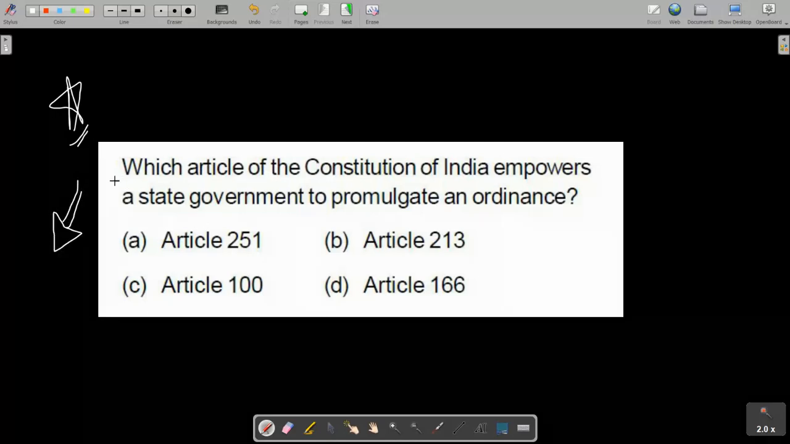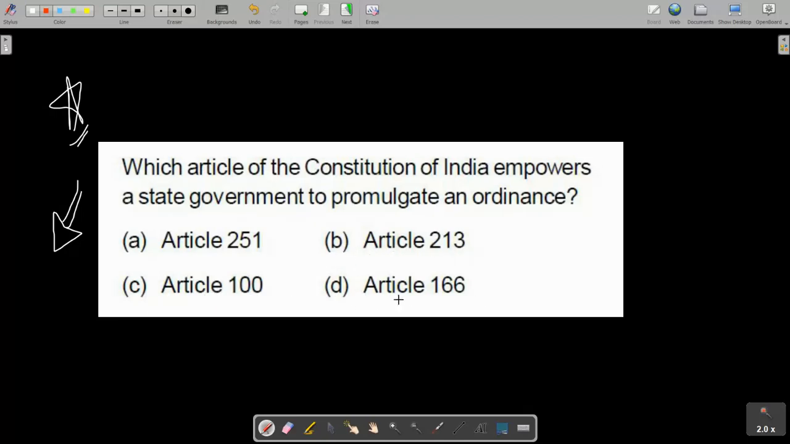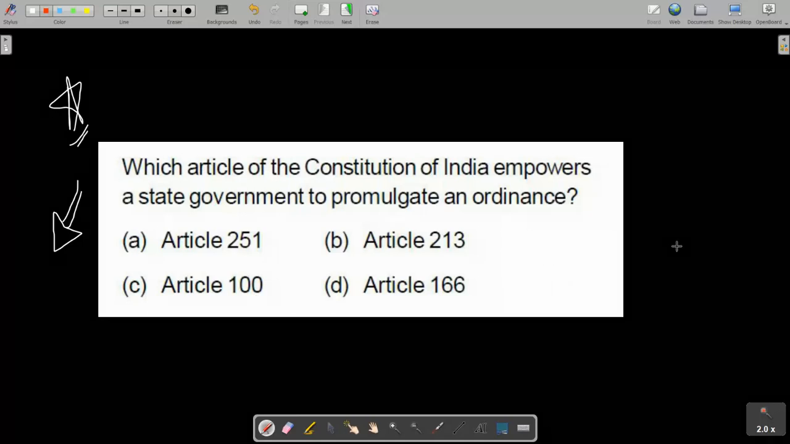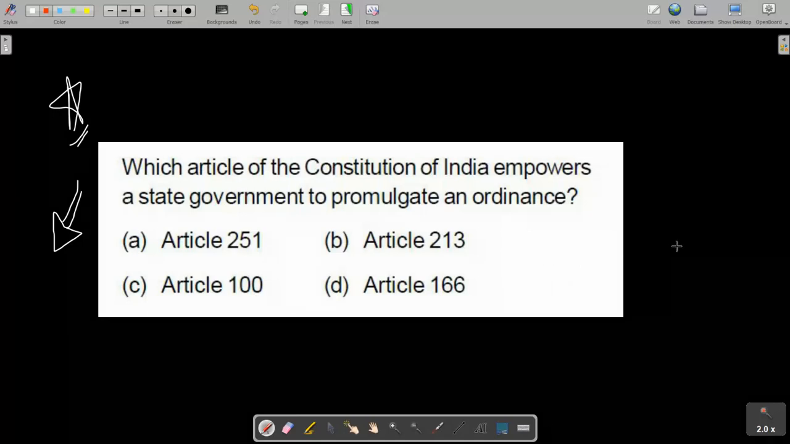So our today's question is: which article of the Constitution of India empowers a state government to promulgate an ordinance that has been passed by the central government? Your options are: option A, Article 251; option B, Article 213; option C, Article 100; option D, Article 166. Tell me your answer in the comment box. I am waiting for your answers.